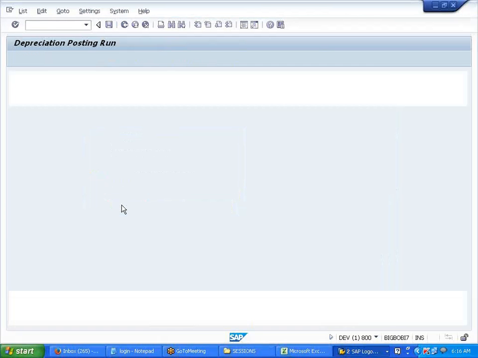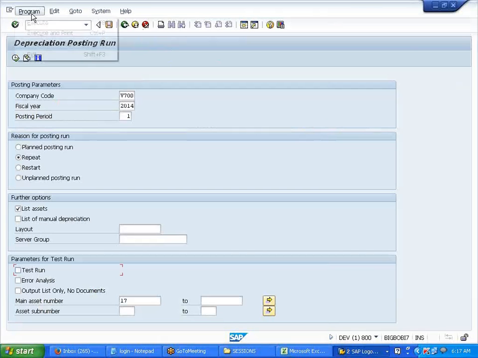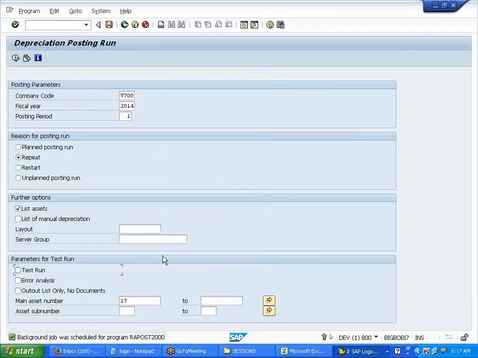Now you understood the functionality of this repeat? Okay. Now if I run this, so what will happen? This is the repeat functionality.